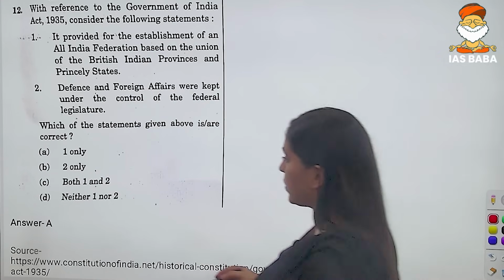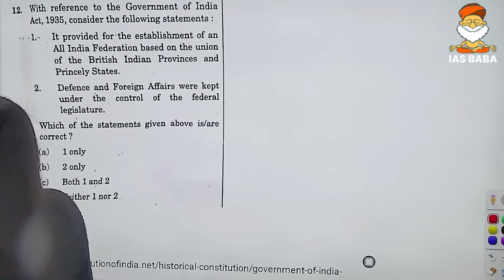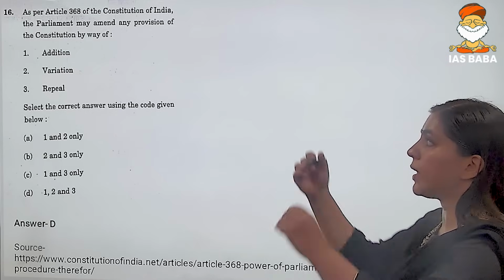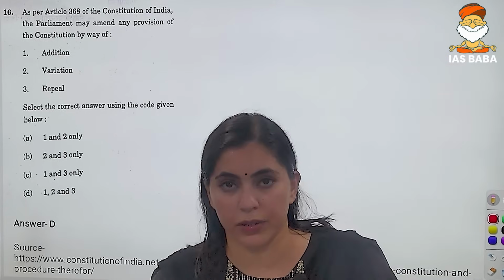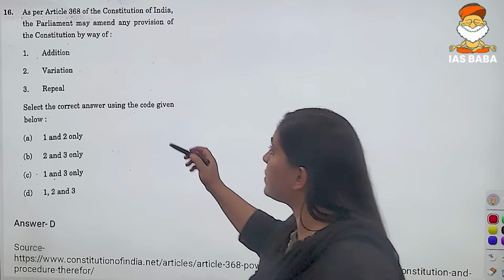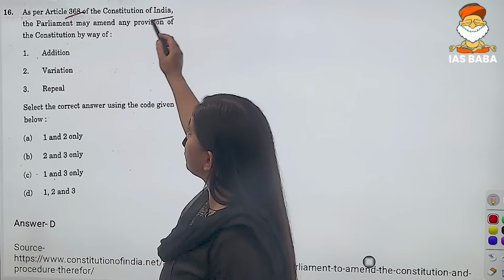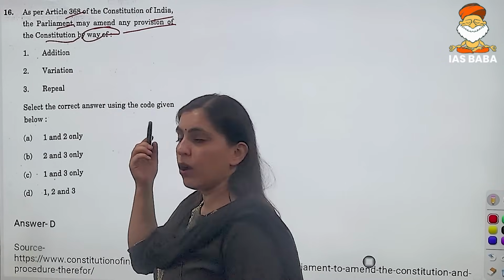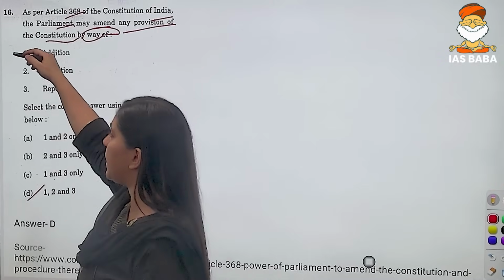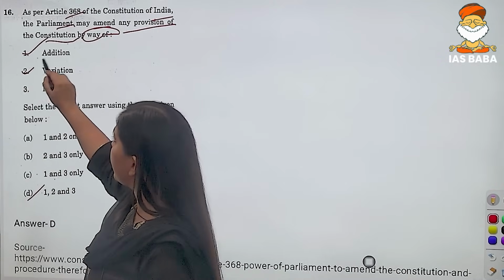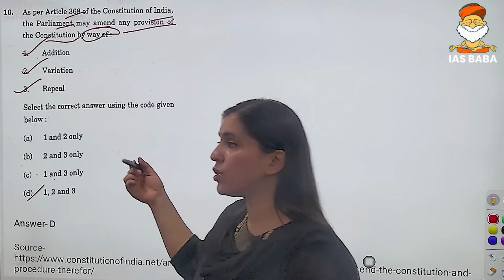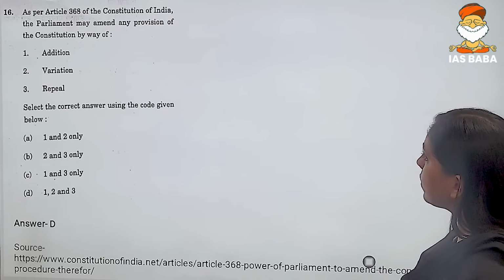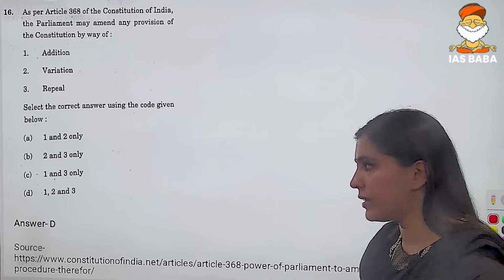So now let us look at the next question. Now we have again a question that has been asked from the amendment procedure, right? That is Article 368 of the Constitution. The Parliament may amend any provision of the Constitution by way of, all the three options are correct, either by way of addition, variation or repeal, right? This is also a very straightforward question that has been asked. And the correct answer would be answer number D, right?